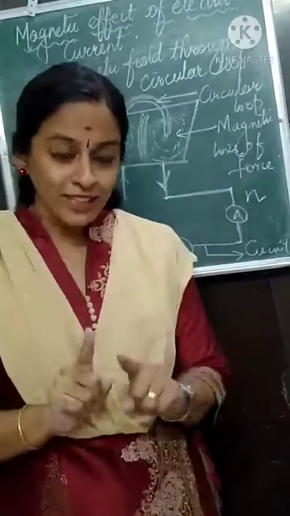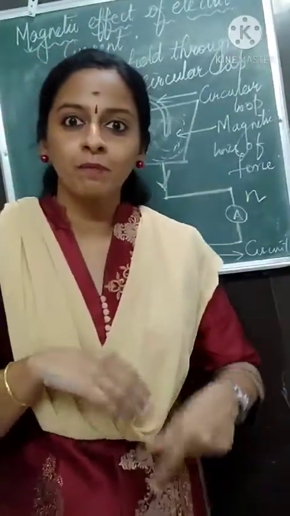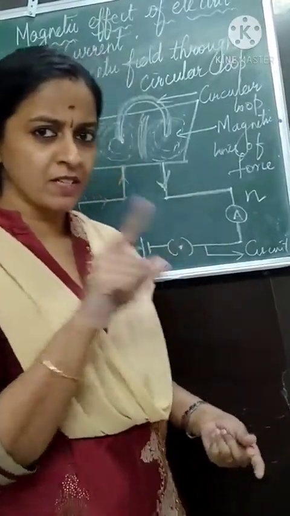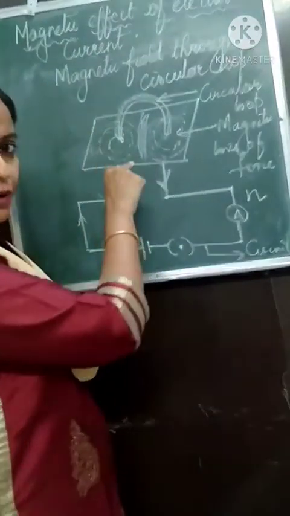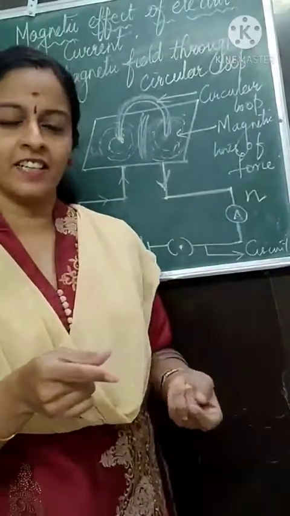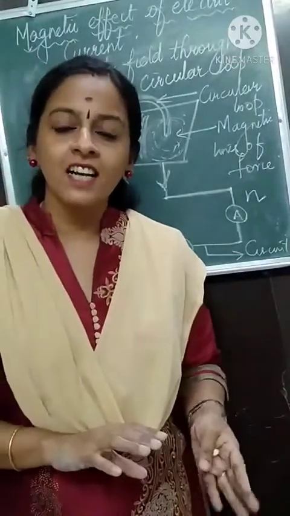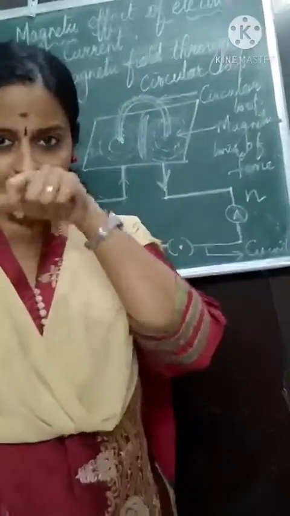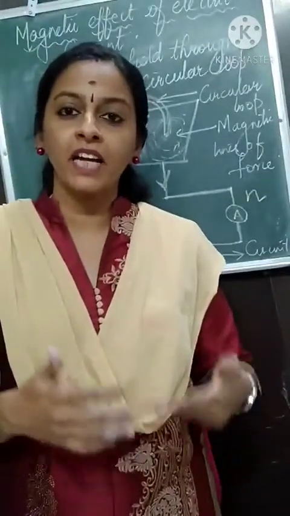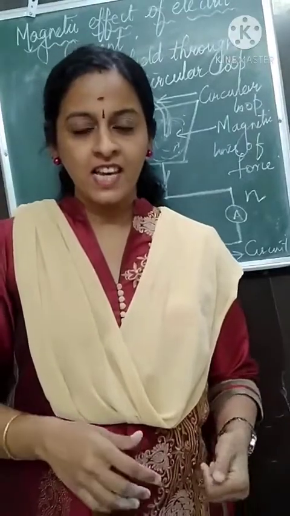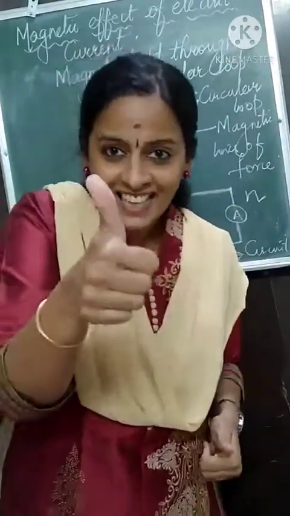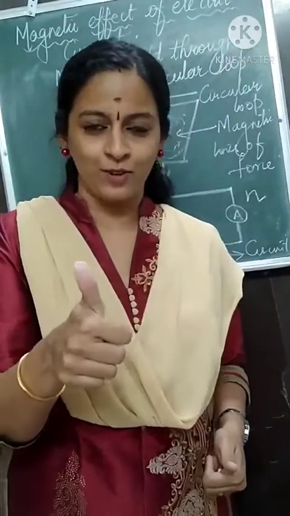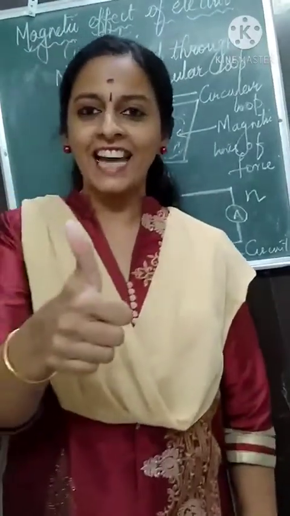Understood now? Okay. Now the time has come where we will predict the direction of magnetic field. Remember, in the previous figure I told you to put the arrow. We will discuss it later. Let us discuss how to predict the direction of magnetic field. Again, it is given by a rule. It is called the right hand thumb rule.